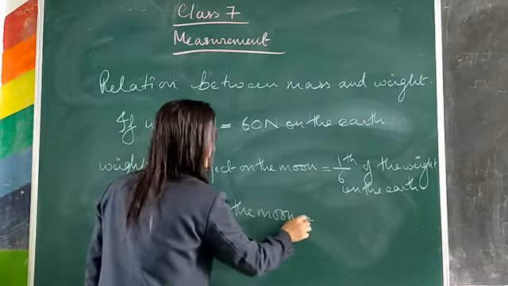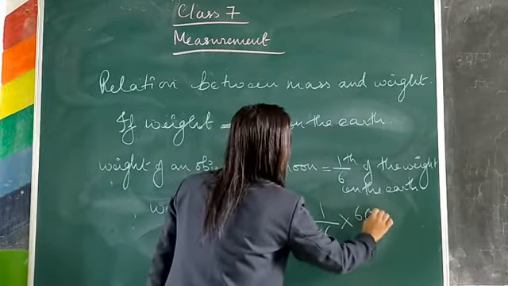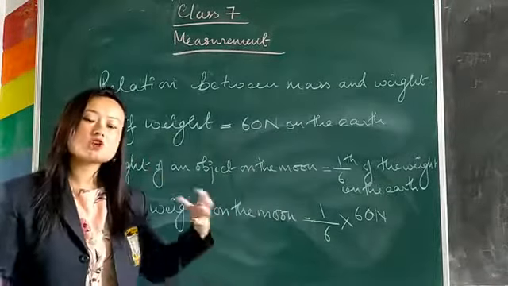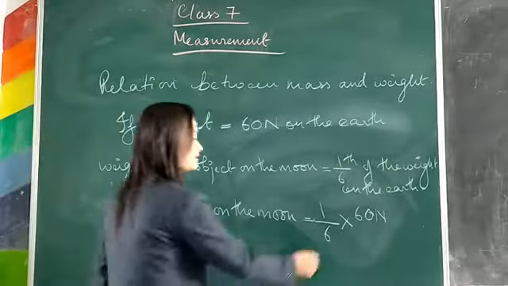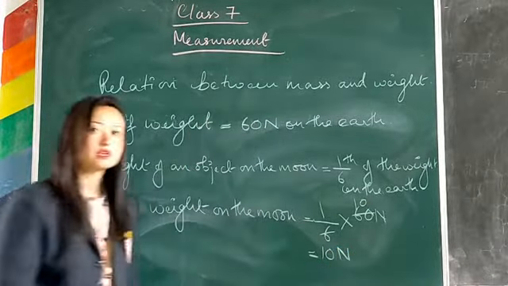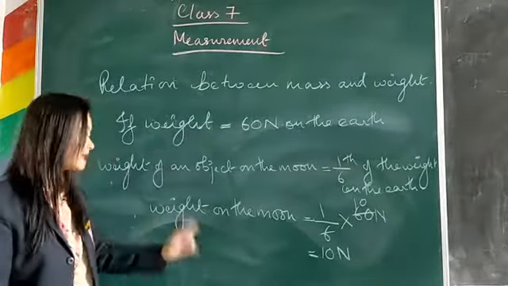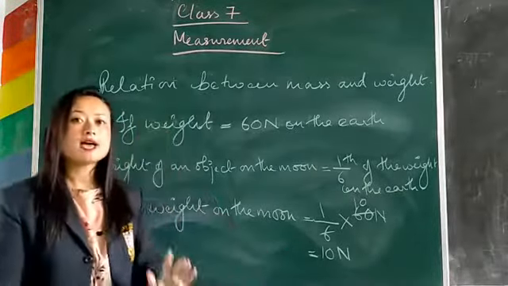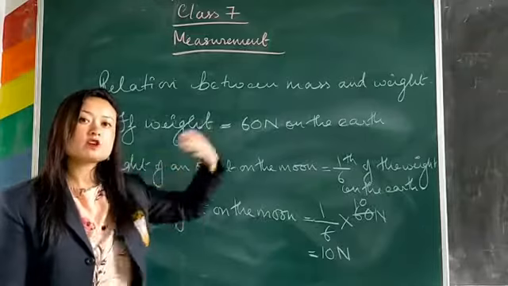You simply have to divide whatever is the weight of the object on the earth by 6. When you divide it by 6, how much do you get? 10 Newton. So you can compare. If an object weighs 16 Newton on the earth, then the same object will weigh 10 Newton on the moon. You can see it's 6 times lesser than the weight on the earth.